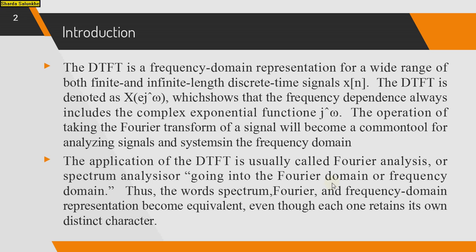The operation of the FT is the common tool for analyzing the system in the frequency domain. DTFT is always called FT, or FT is nothing but the DTFT, and it is going into the Fourier domain or frequency domain. Thus the words spectrum, Fourier and frequency domain are all equivalent even though each retains its own distinct character.